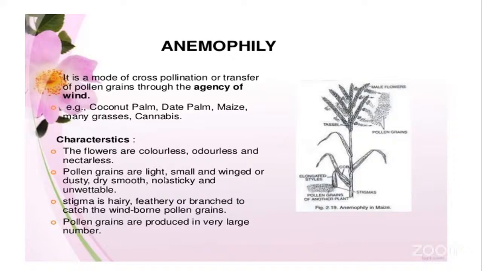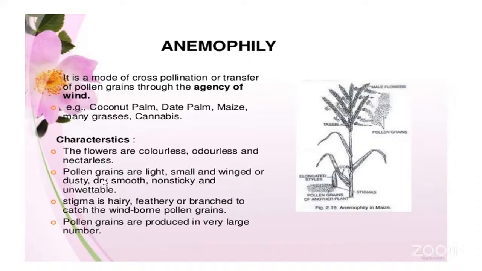So the pollen grains definitely should be light in weight, and they should be smaller in size and winged. The size of the pollen grains should be very small, and they should be winged or dusty. That is, the pollen grains should develop certain external characters, like possessing wings. With the help of those wings, pollen grains can travel through the air very easily and be dropped onto the stigma of another flower. Or dusty, that is, they are dispersed in a group. We call it pollen dust.